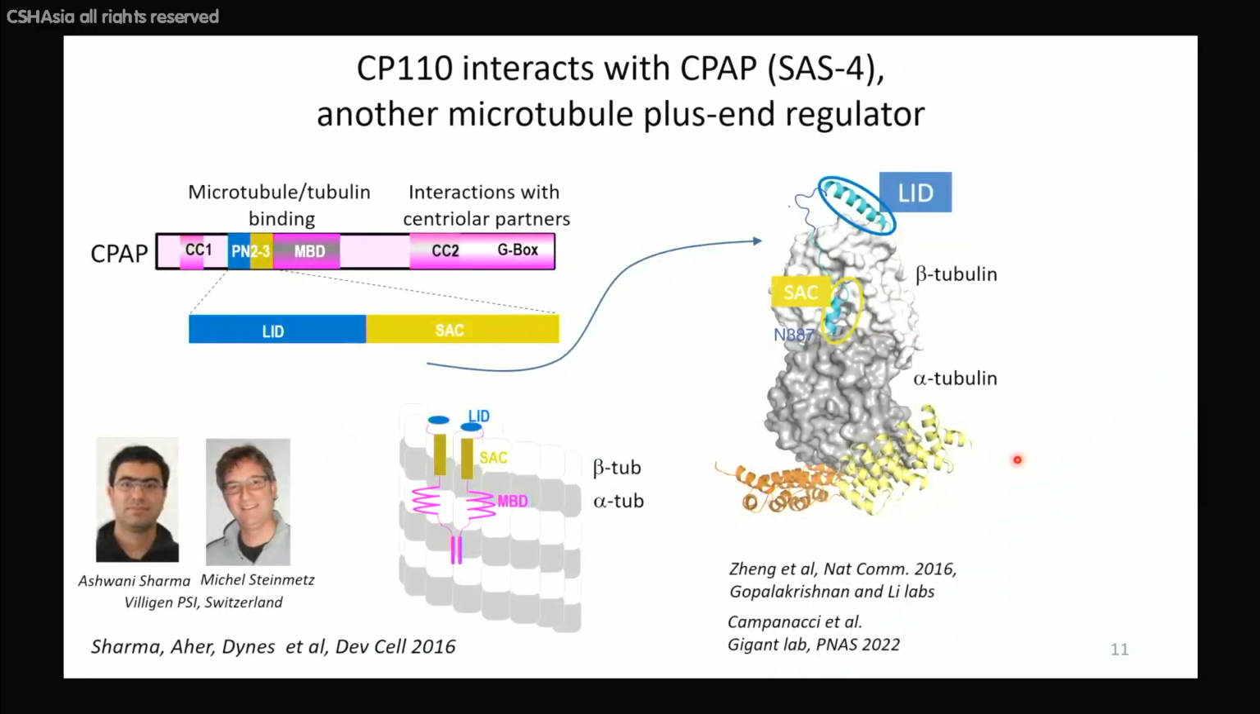We then turned to another protein which is also present in the cap of centrioles, which is called CPAP. CP110 interacts with CPAP, and I will show you the interaction in a minute. CPAP, or SAS-4, is a very essential protein for centriole formation. If you mutate it, centrioles are not formed at all. It is a microtubule binding protein.